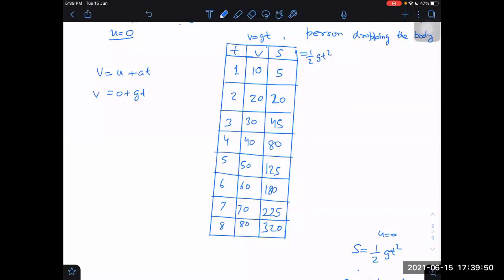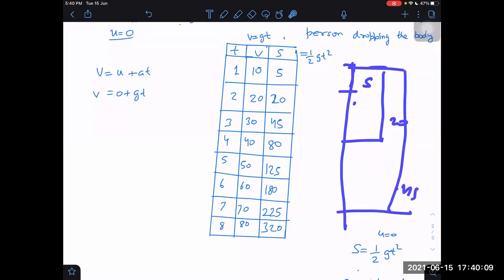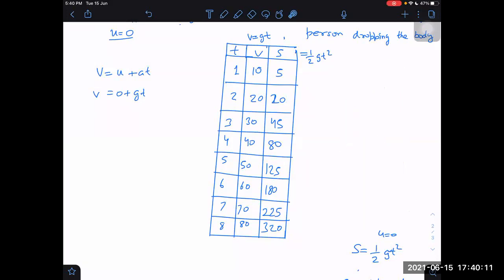Anyway, now once we have understood this, try to get a real idea of how it will be. In fact, I recommend you take a scale and see what 5 is equivalent to, what 20 is equivalent to. It is 4 times that, then it becomes 9 times the initial distance. How large the distance is becoming after every passing second. Okay, what is the difference of these two? 20 minus 5. What is 20 minus 5? 15.